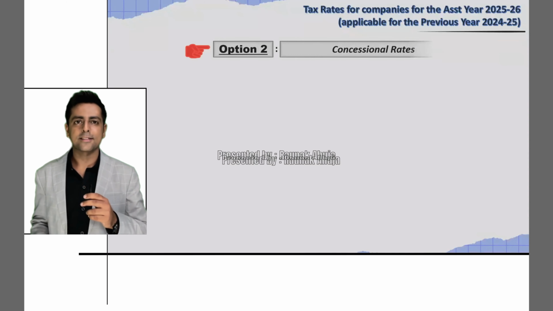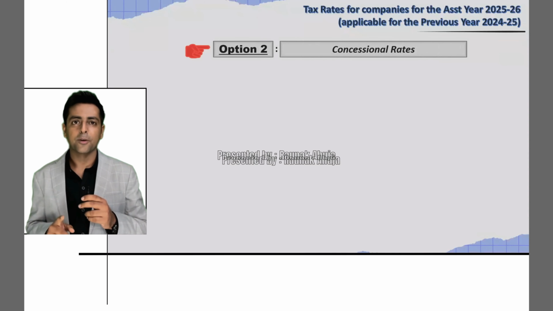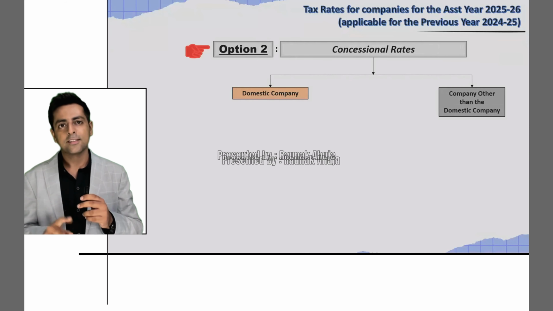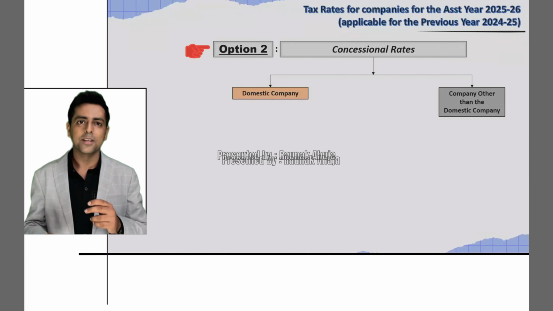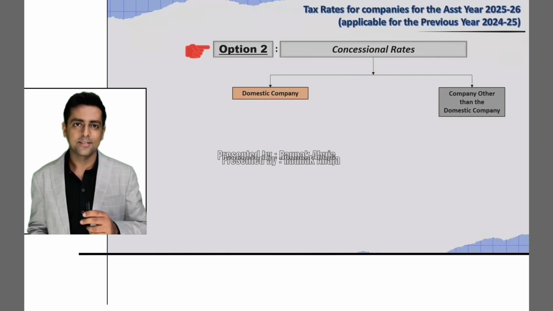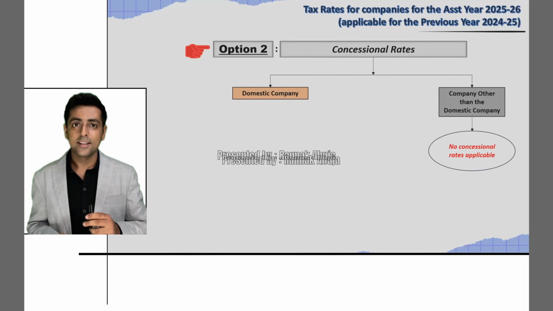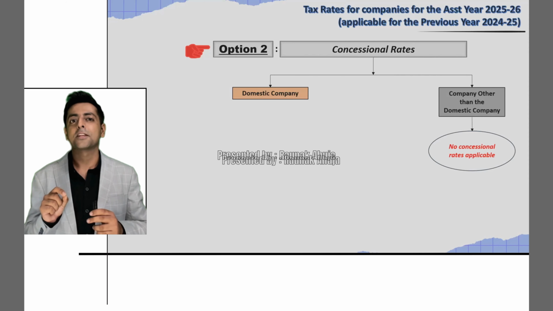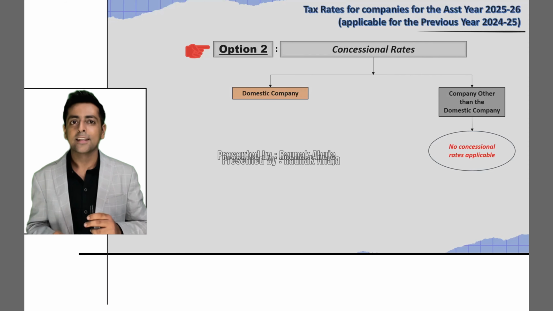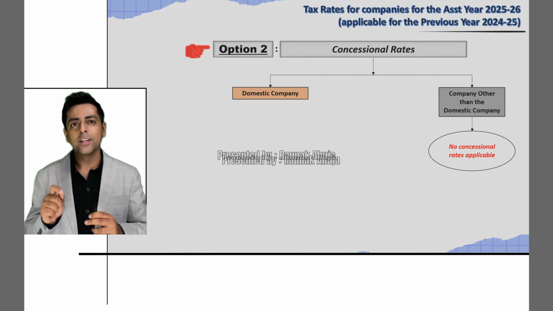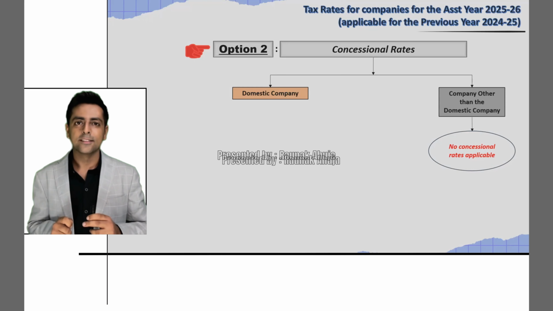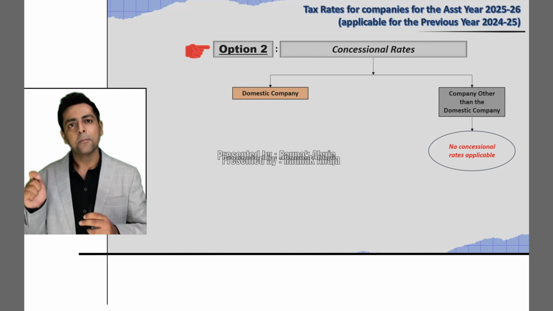Concessional rate of tax. Again, we further subdivide this into two parts: domestic companies and companies other than domestic companies. In case of companies other than domestic companies, no concessional tax rates would be applicable, and such companies would be required to pay taxes only as per option 1, which is either the regular rates of tax or as per MAT.